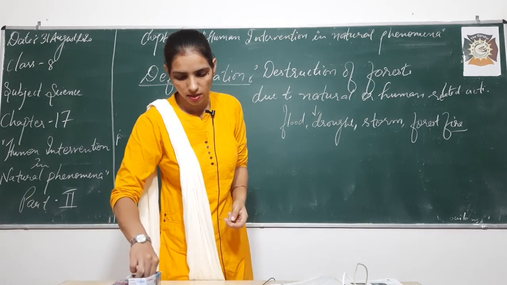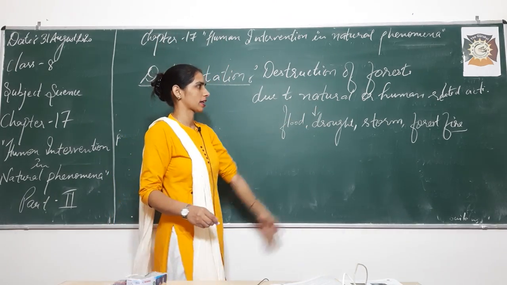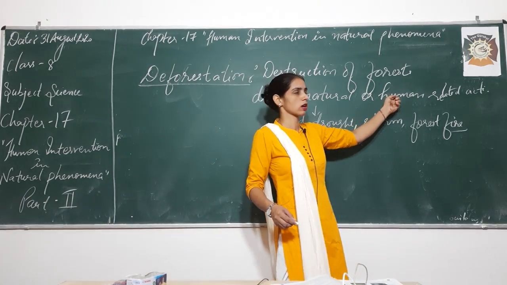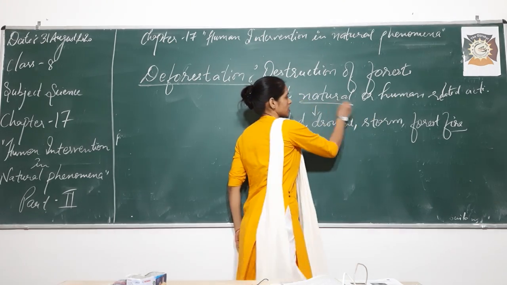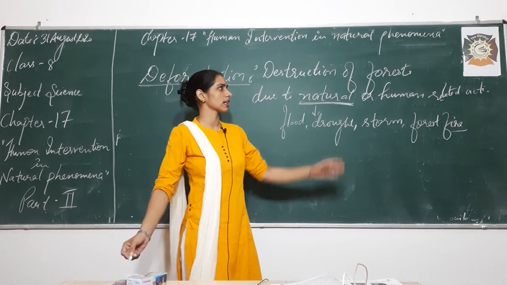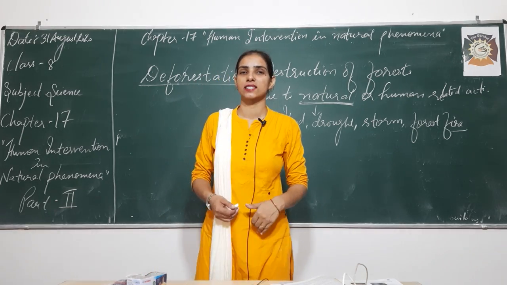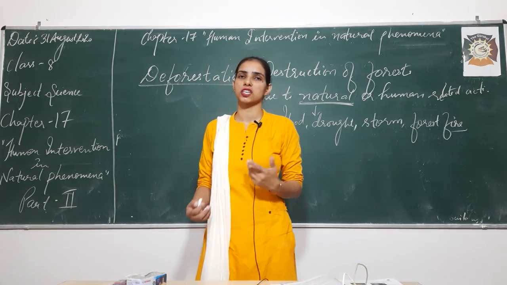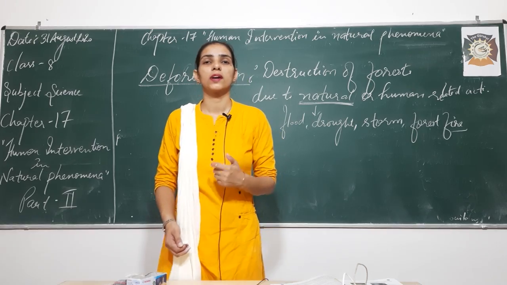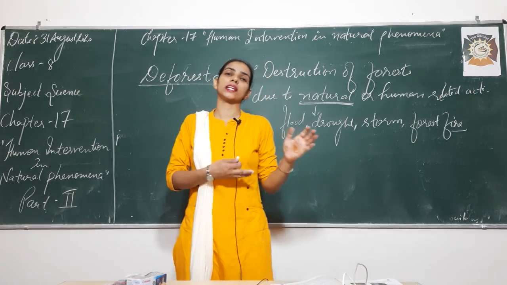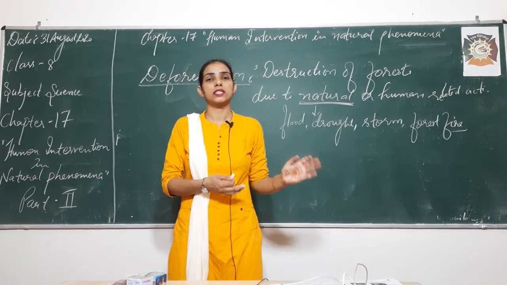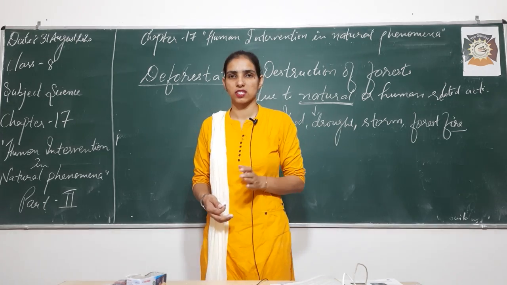Now next, what are the human related activities? What are the man-made causes? All these were natural causes. Now we will discuss man-made causes, how we human beings are helping in deforestation. What are the reasons because of which we are doing the kind of activities which help in deforestation, right?